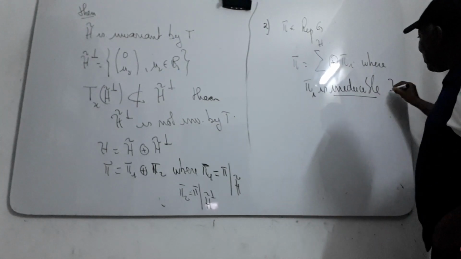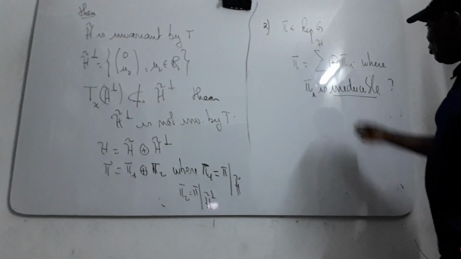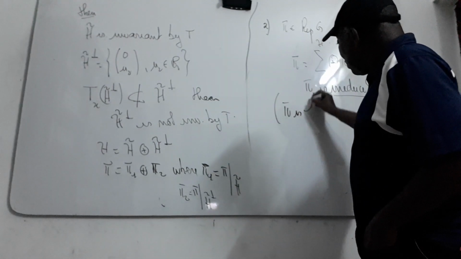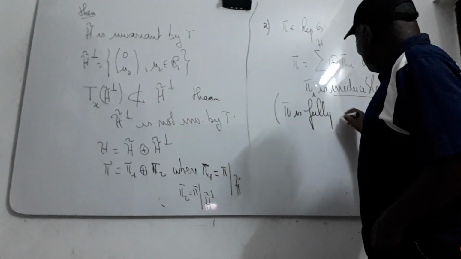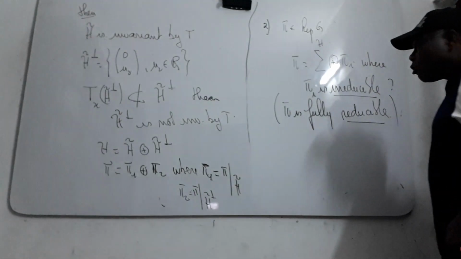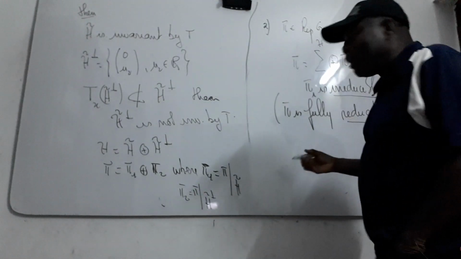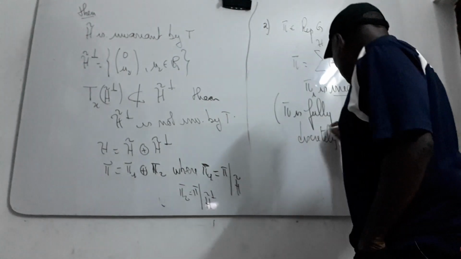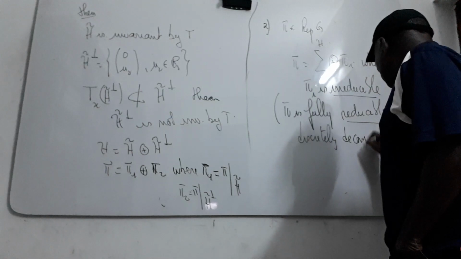If you have this condition, that means that our pi is fully reducible, or also discretely decomposable.